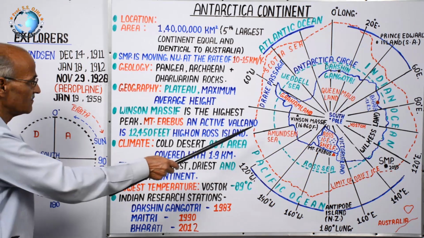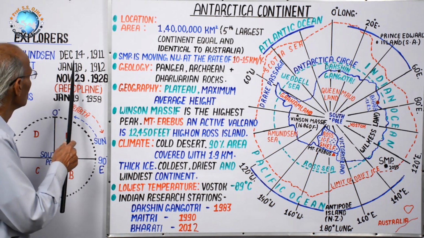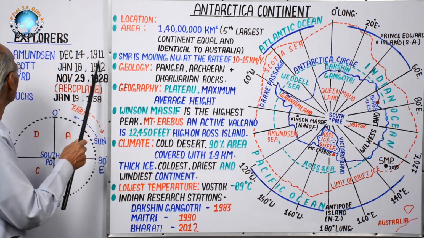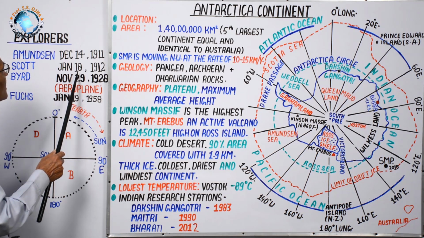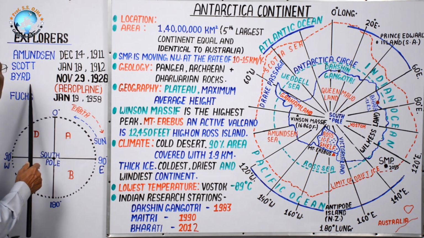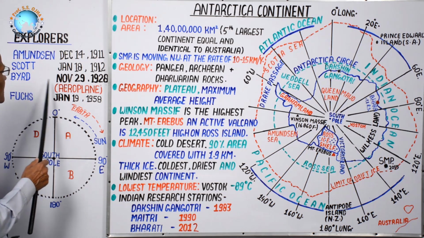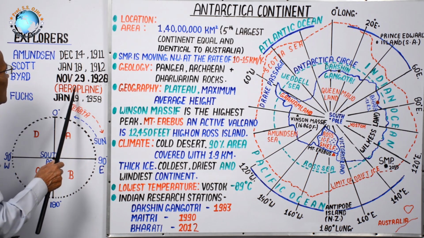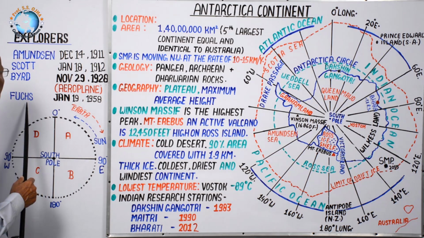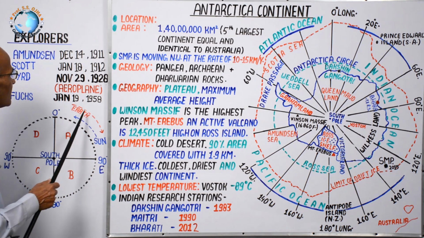Amundsen named my ship is there. Amundsen was the explorer who reached on December 14, 1911. Scott, January 18, 1912. Bird, as his name makes clear, reached by aeroplane on November 29, 1928, and January 19, 1958.